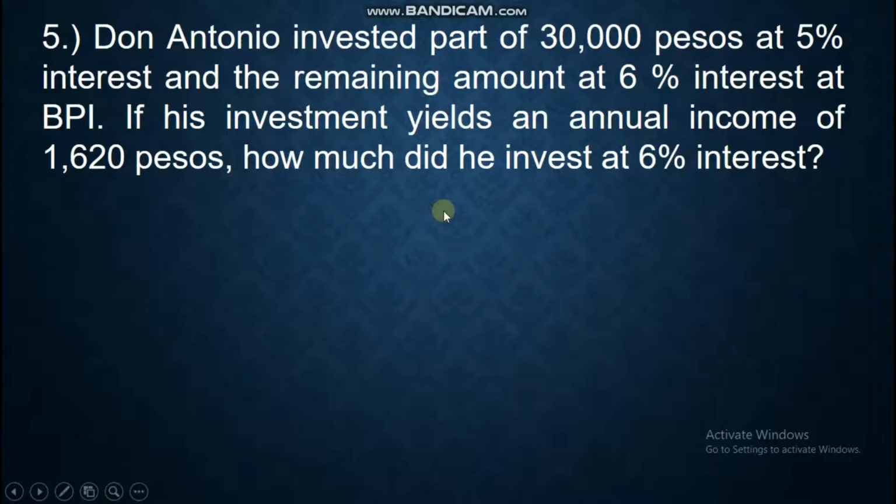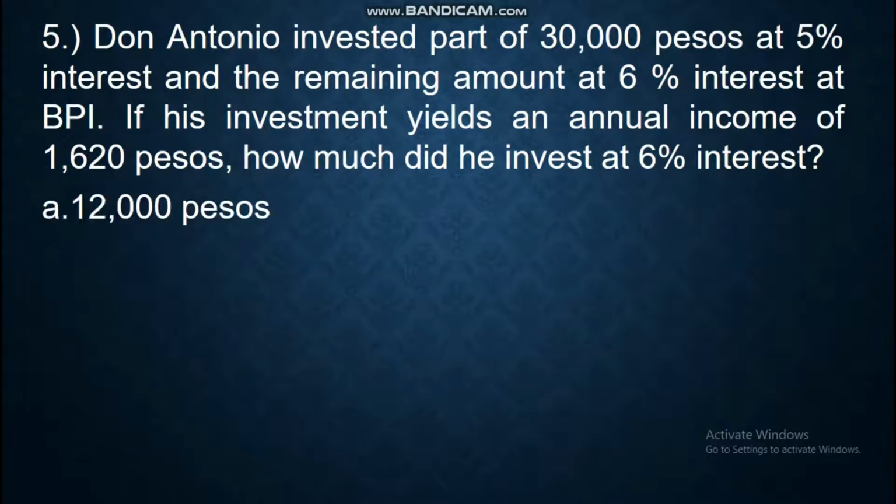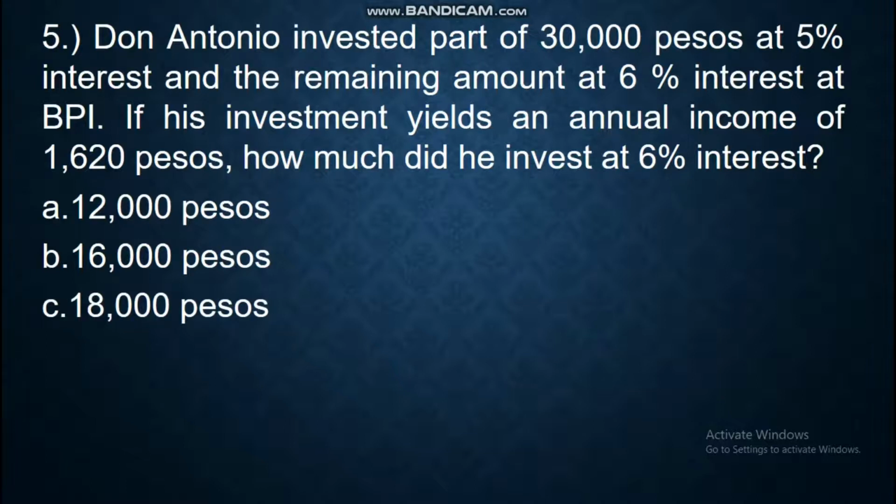Number 5. Don Antonio invested part of 30,000 pesos at 5% interest and the remaining amount at 6% interest at BPI. If his investment yields an annual income of 1,620 pesos, how much did he invest at 6% interest? A, 12,000 pesos, B, 16,000 pesos, C, 18,000 pesos, D, 14,000 pesos.